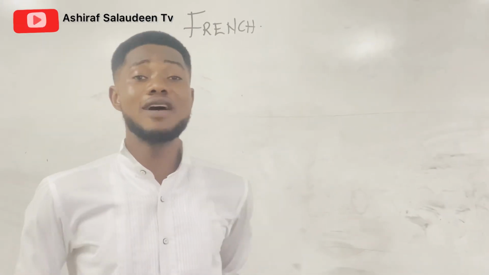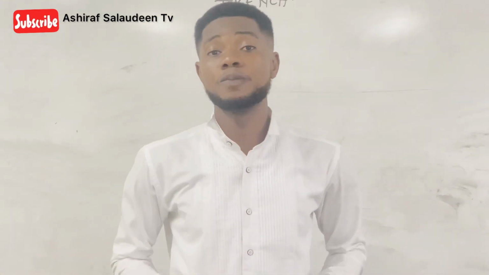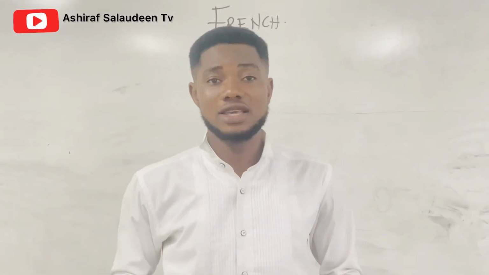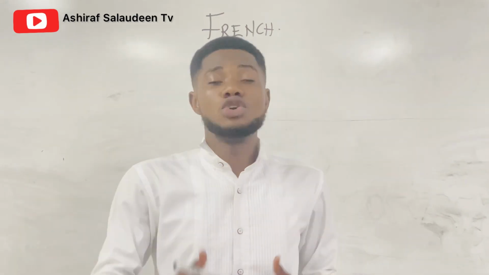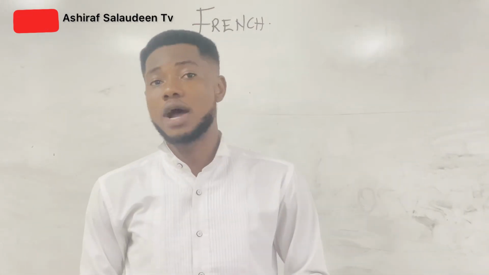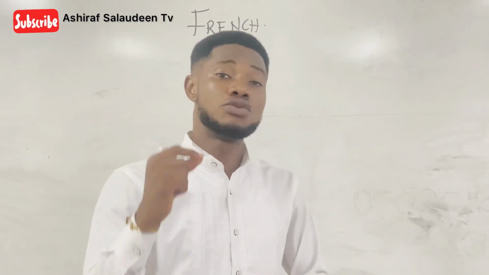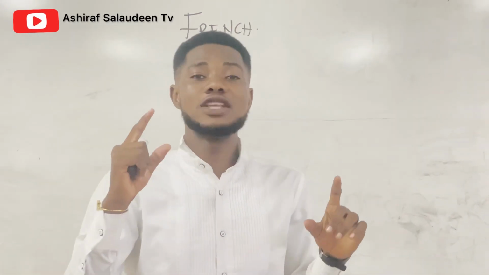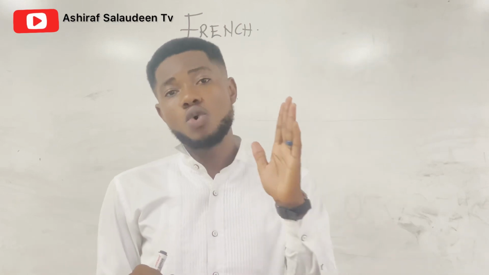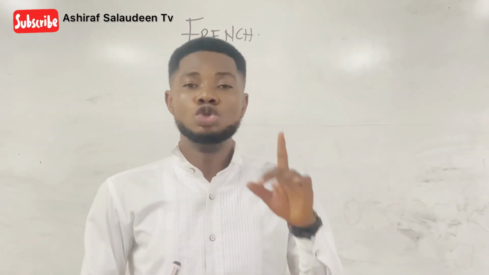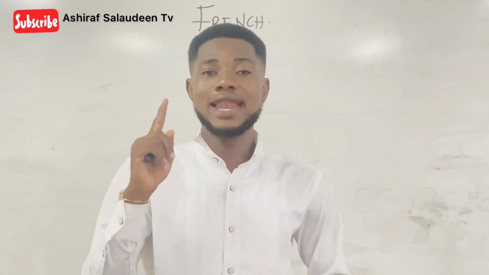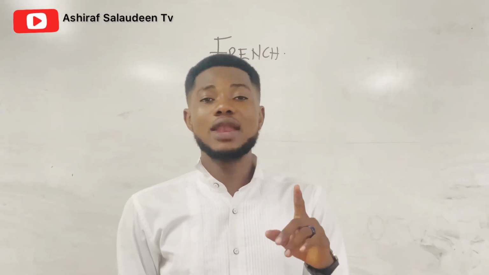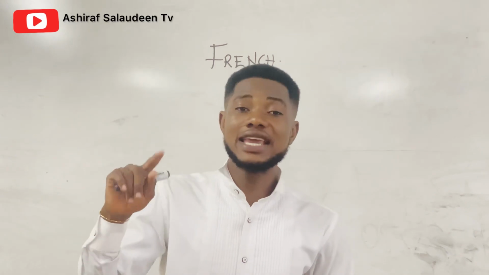Then we said if you have a first group verb, for example, danser, you take the er out of the danser. Whatever is left, you write it for all the personal pronouns. Then you add the end rule. Je ends with e. Tu ends with es. Il ou elle ends with e. Nous ends with ons. Vous ends with ez. Ils ou elles ends with ent.